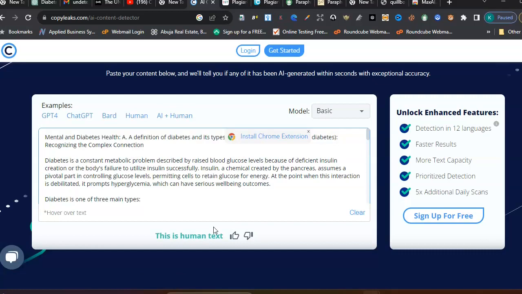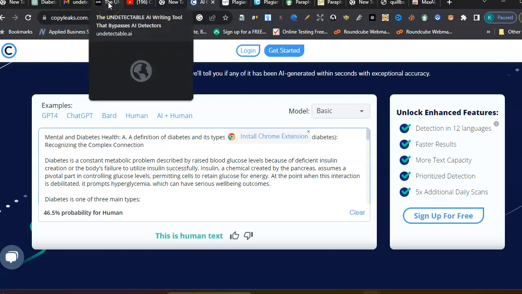And there's also a very, very interesting tool that can also help you rewrite your content. And you see, even though it's saying 46.5% probability for human, it's still saying this is human test, right? Compared to the previous one we saw. But this last one I want to show you is the game changer. Is the game changer, right? So you want to come here.